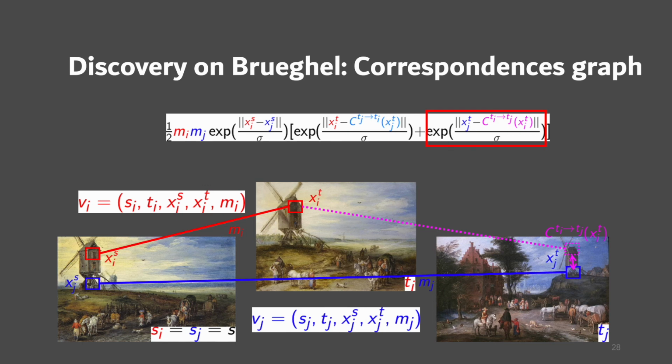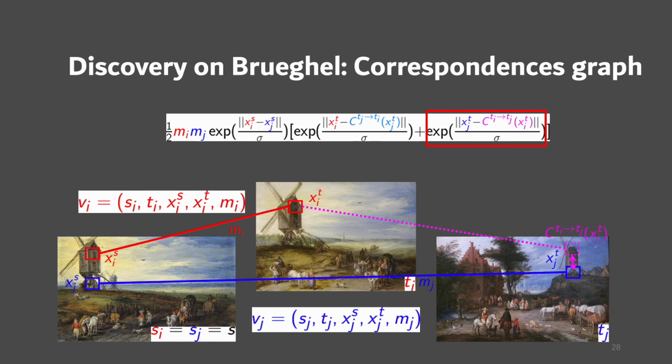Given the correspondences graph, we use the spectral decomposition of its adjacency matrix to obtain clusters of correspondences for discovery. Precisely, we first compute n principal eigenvectors, then perform k-means with k clusters. To reduce the number of nodes in the graph, we use mask predictions to remove the nodes and correspondences that are with low confidence.